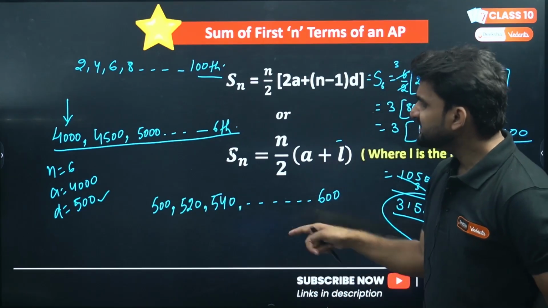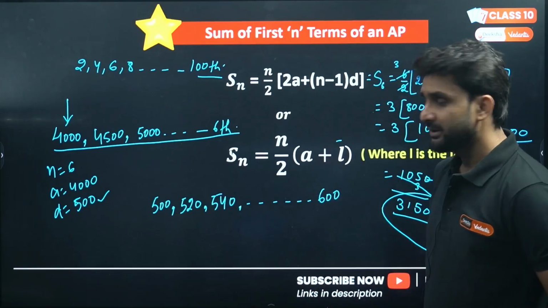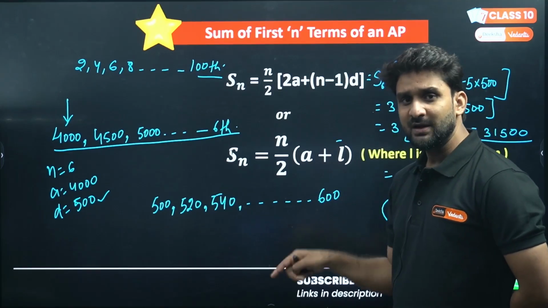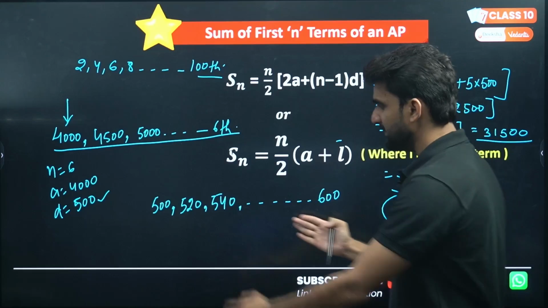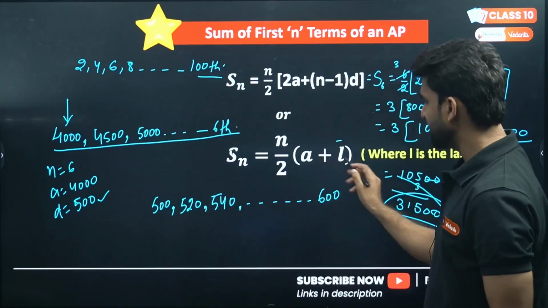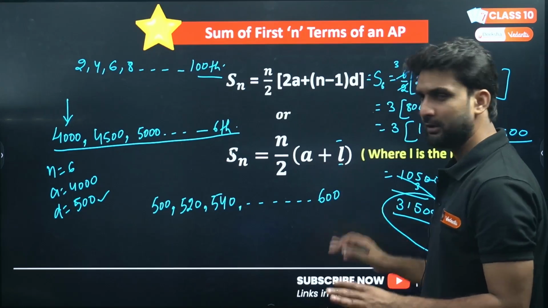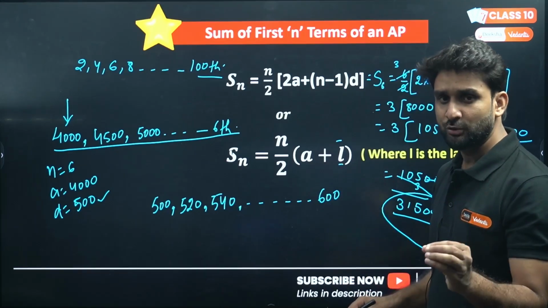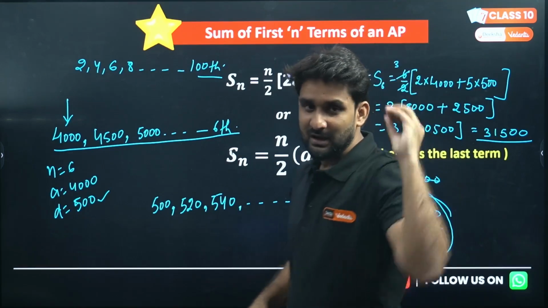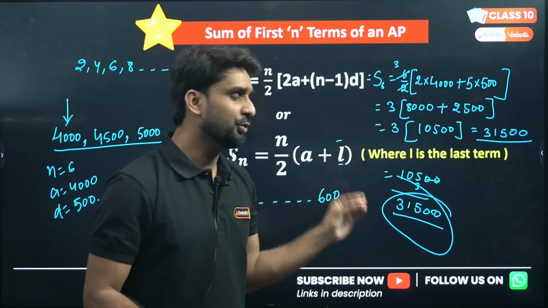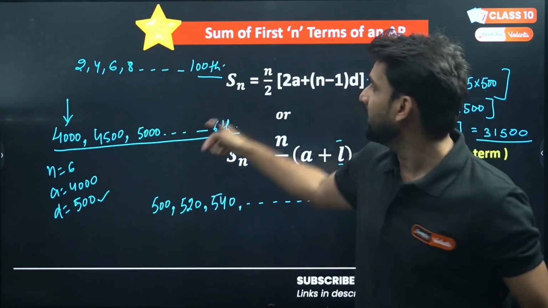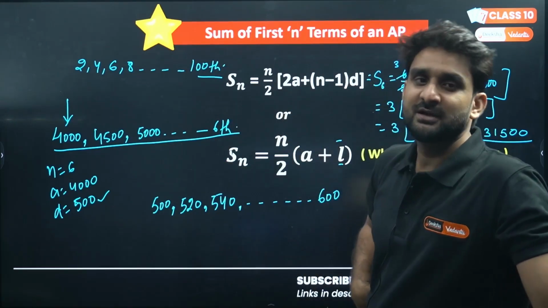Now you can see here the last term is already given. So in such an AP, if I ask you to please sum the terms in this AP, the last term is given, very okay, you can directly put it here. But make sure to find the total number of terms, because until and unless you have the total number of terms that you are adding up, you cannot apply the sum of n terms.